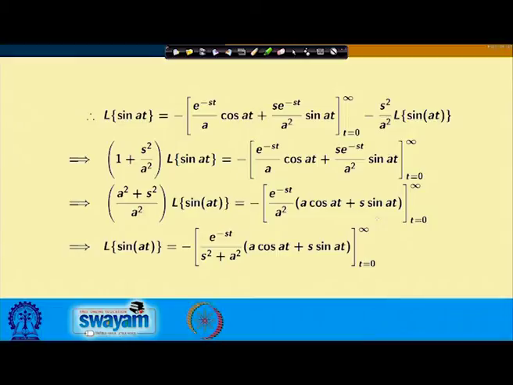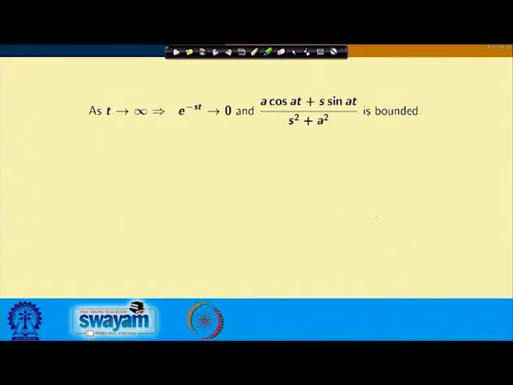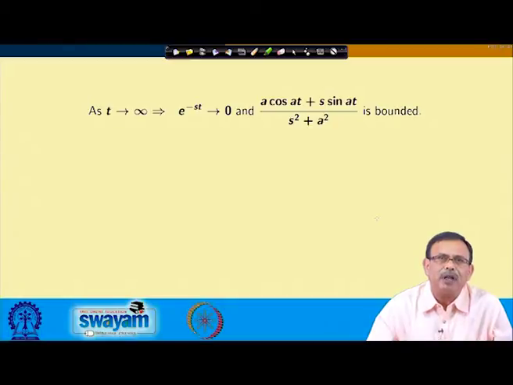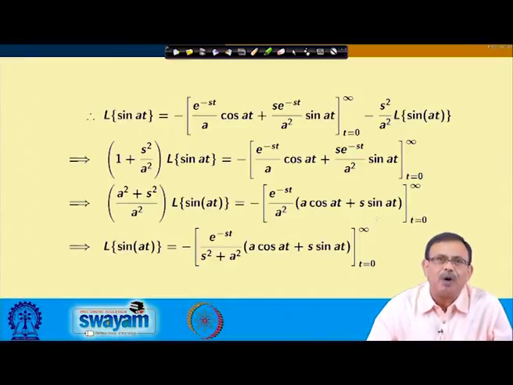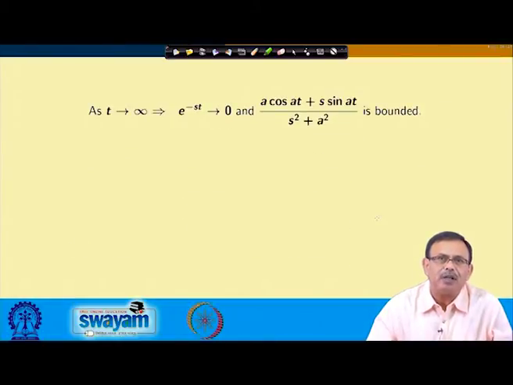And so, I can obtain this one. From here, if I evaluate, I will obtain as t approaches infinity. Here, if you see the earlier one, a cos a t plus s sin a t by s square plus a square is bounded.